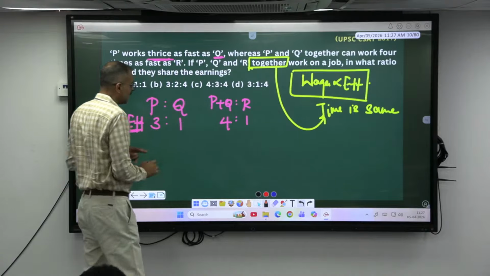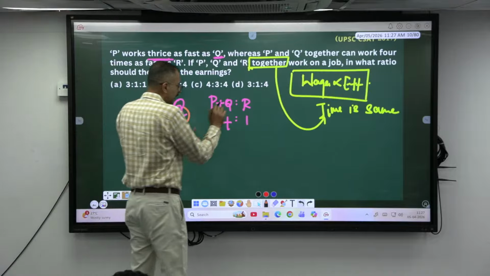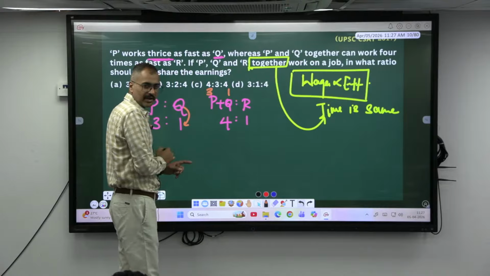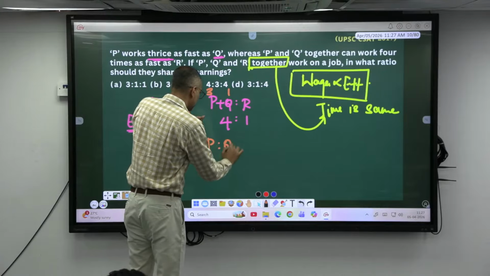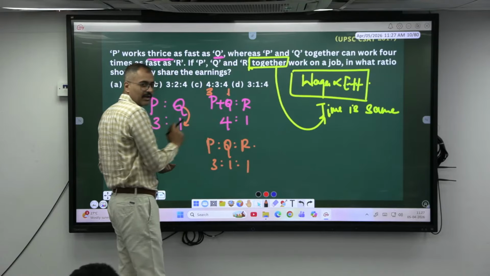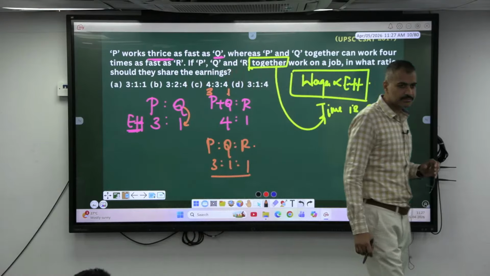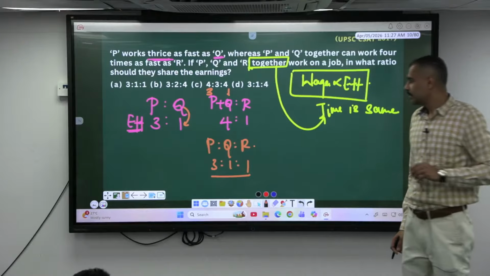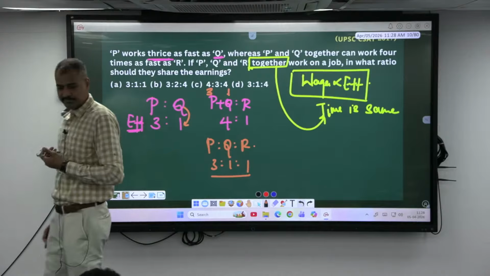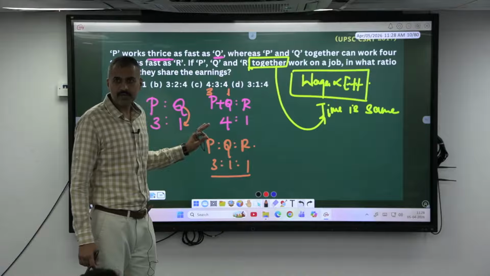See, from this particular data, we already know how efficient Q is. 1 unit. Okay. If Q is 1 unit here, P has to be how much? 3. That's it. So P is to Q is to R, if I have to compare, is 3 is to 1 is to 1. Q does 1, so it can't be 4. That's it. Shall I move this? Any doubt here?